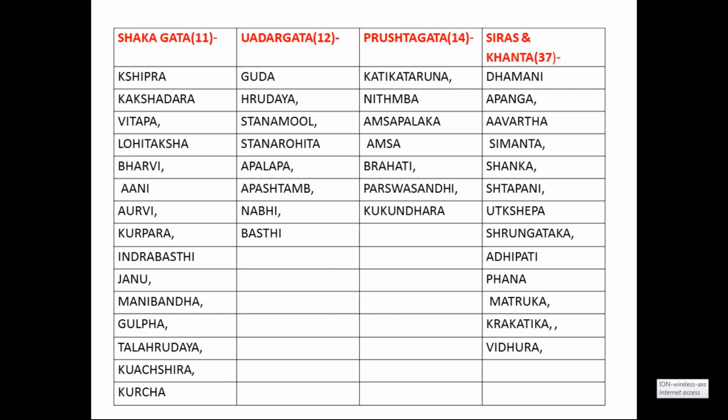Here the vertebral column is the center of the body, that is the median plane. So usually there are two Amsa marmas, one on the right side and one on the left side. In the same way, Brihati is also one on the right side and one on the left side. The same applies to all the Uraha, Udara and especially the backside marmas, that is Prushtagata marmas. Then coming to the Jatrurdhva, Sira and Kantagata, 37 in number. Basically they are present in the head part and the neck part. So this is one classification, according to Shakagata.